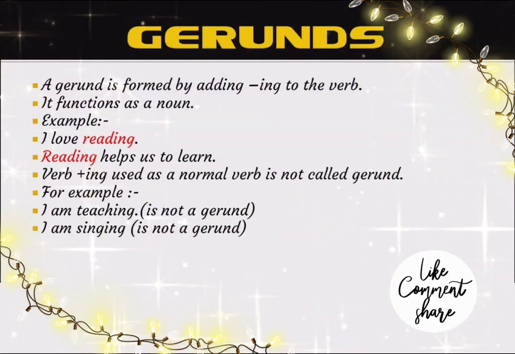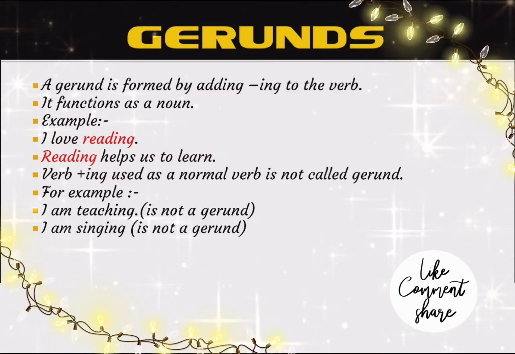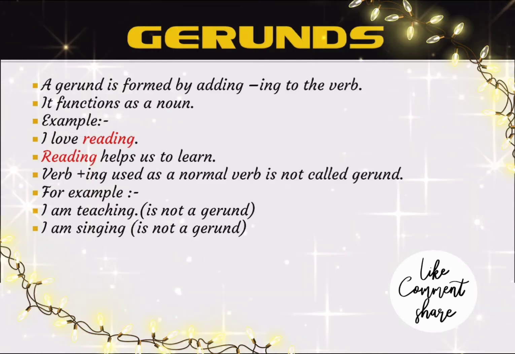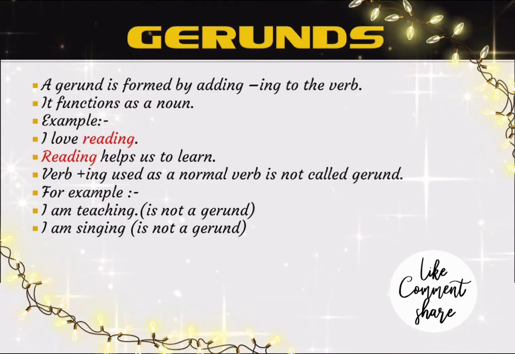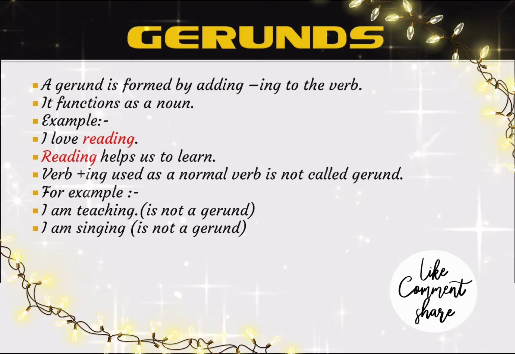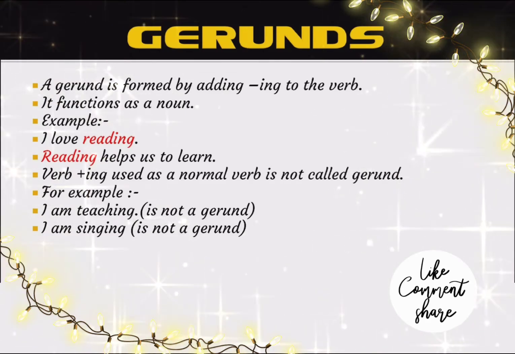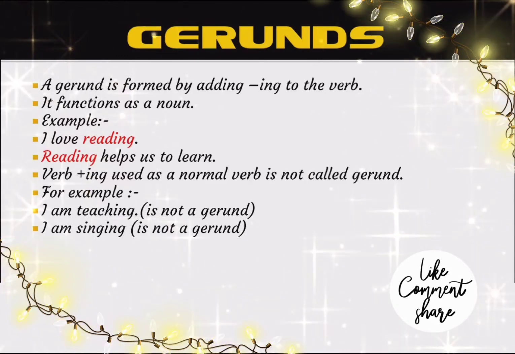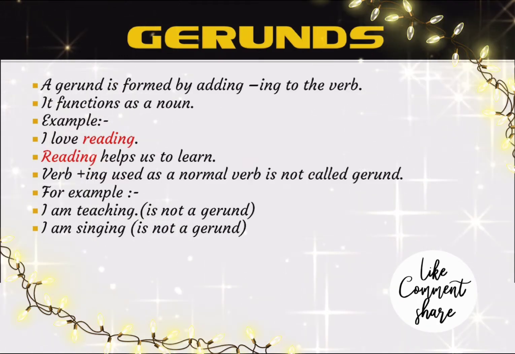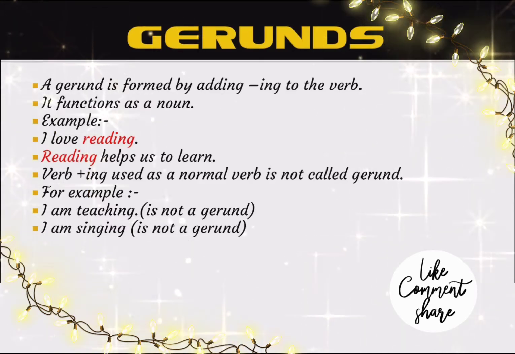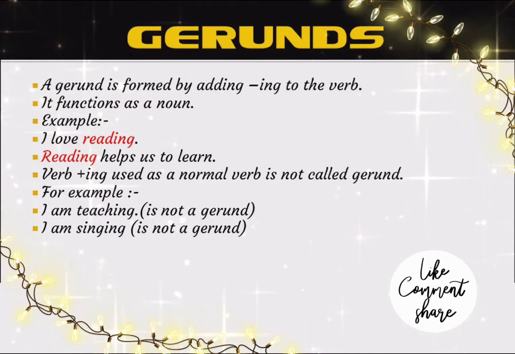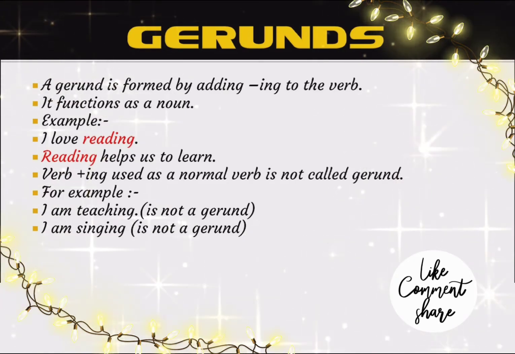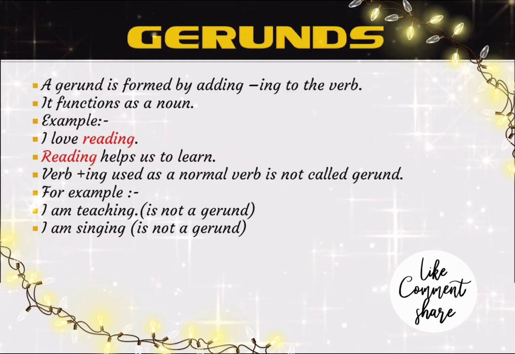As we know, non-finite verbs are divided into gerunds, participles and infinitives. So now we are going to study gerund. Now what is gerund? Gerund is formed by adding ing to the verb. It functions as a noun. For example, I love reading. Reading helps us to learn. Gerunds can act as a subject or the object of the sentence. In the above sentence, I love reading, reading has come in the place of object. It acts as an object of the sentence.